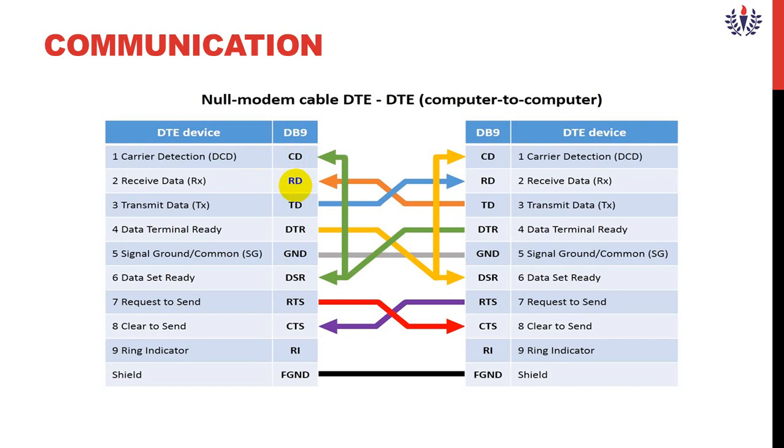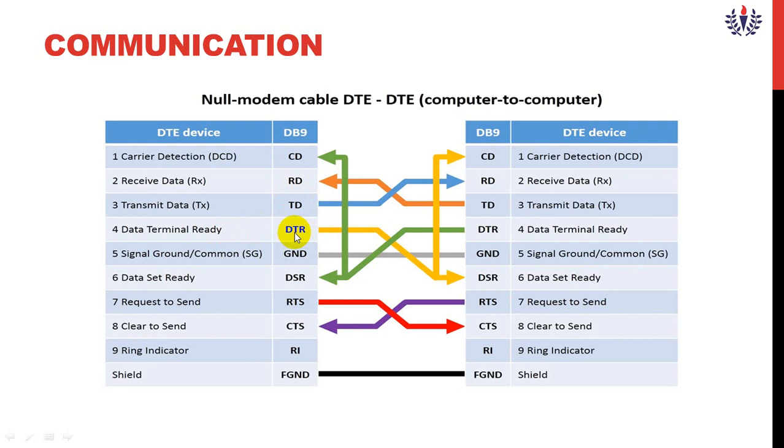Carrier detect means a signal is sent to the data set indicating that data is going to be transmitted. Received data is the data set which receives an initial signal via the receiving data line, RxD. And the third one is TD. TD stands for transmit data, which transmits a signal from the data set and confirms that there is a connection between data terminal and data set.